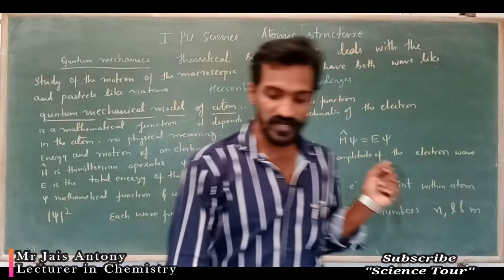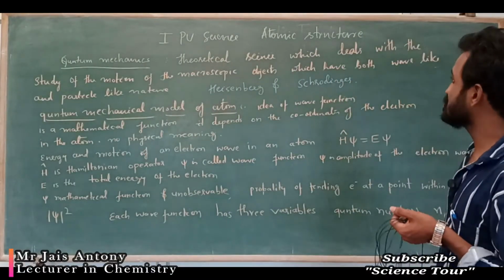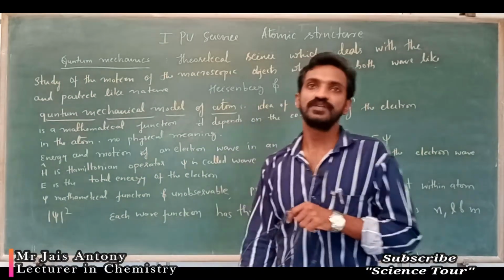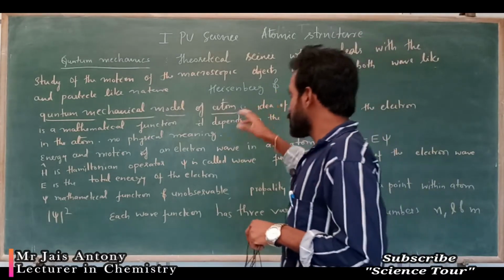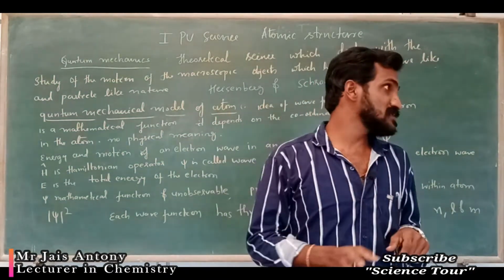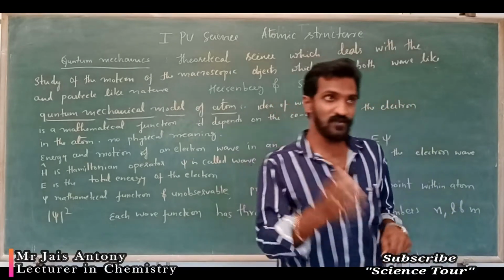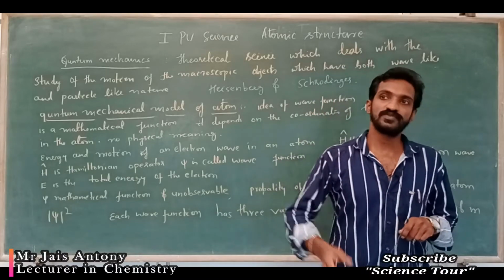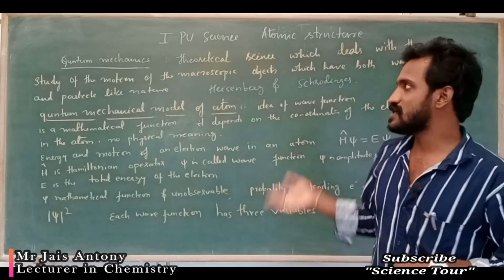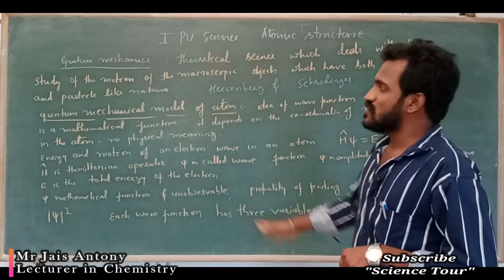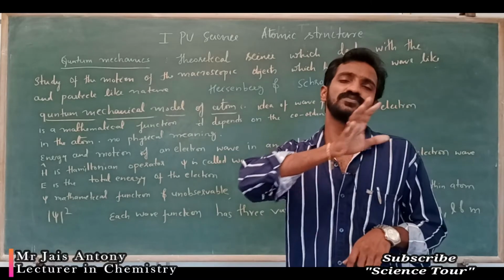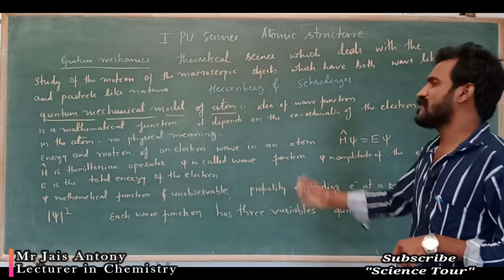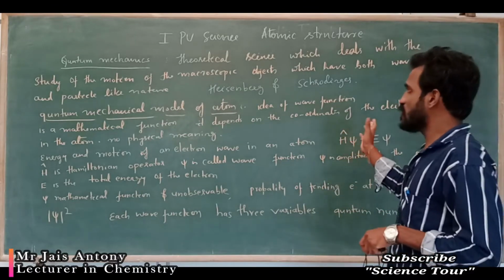The Schrödinger wave equation. The c is silent actually. These two scientists gave a theory on this quantum mechanical theory, which you study at MSc level, and also in physics as quantum mechanics. So you study it in chemistry and also the same in physics. For PU level there is nothing such in depth, I just give it for knowing. The quantum mechanical model of the atom gives the idea of the wave function.